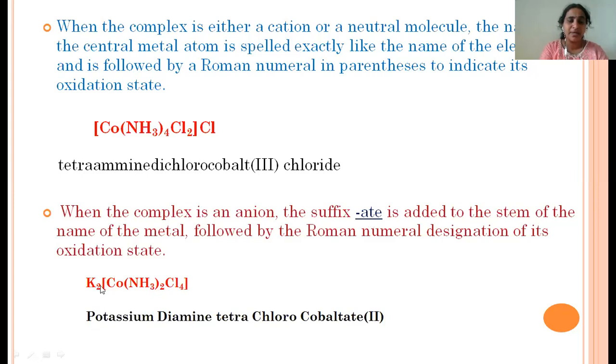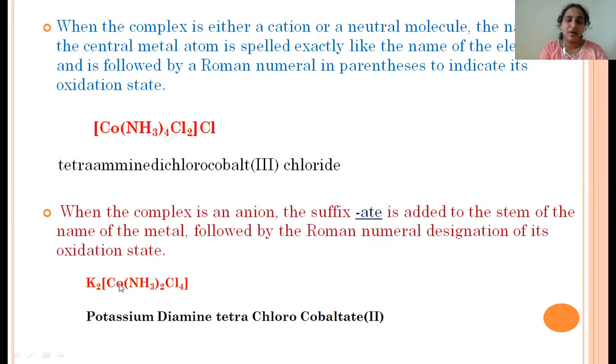While writing the IUPAC name, we write the cation name first, then the anion name. First the cation name is potassium. Then in the sphere we write the ligand names, also in alphabetical order: diammine, tetrachloro. The metal is cobalt, but it is a negative sphere, so we add ate.